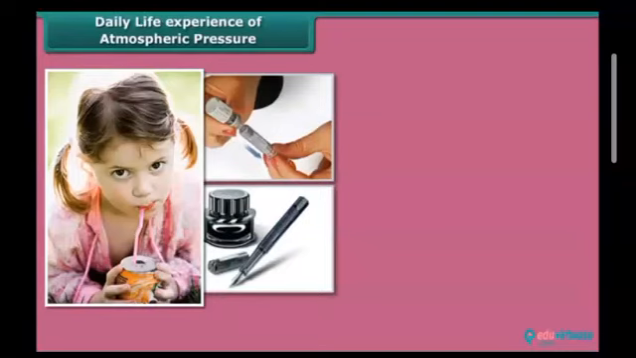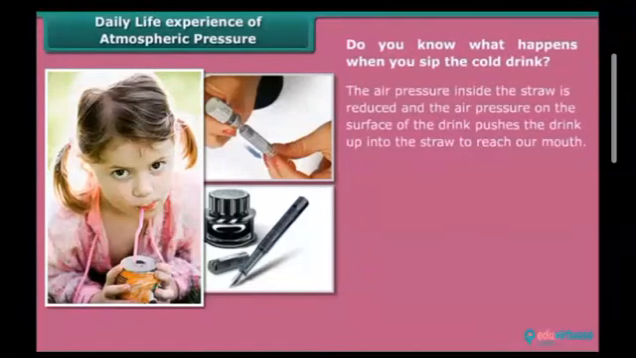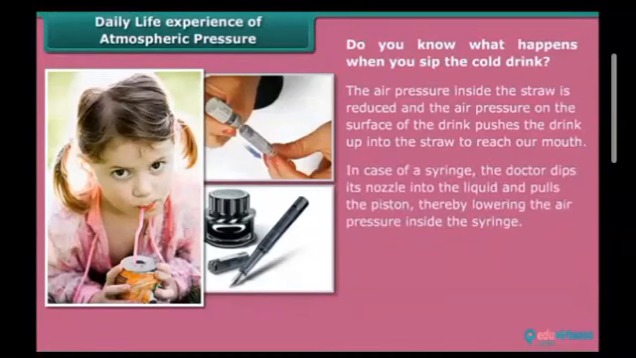In our day-to-day activities, we experience various instances of atmospheric pressure. Some common examples are sipping a cold drink through a straw, dipping the nozzle of a syringe in liquid, or filling ink in fountain pens. Do you know what happens when you sip the cold drink? The air pressure inside the straw is reduced, and the air pressure on the surface of the drink pushes the drink up into the straw to reach our mouth.